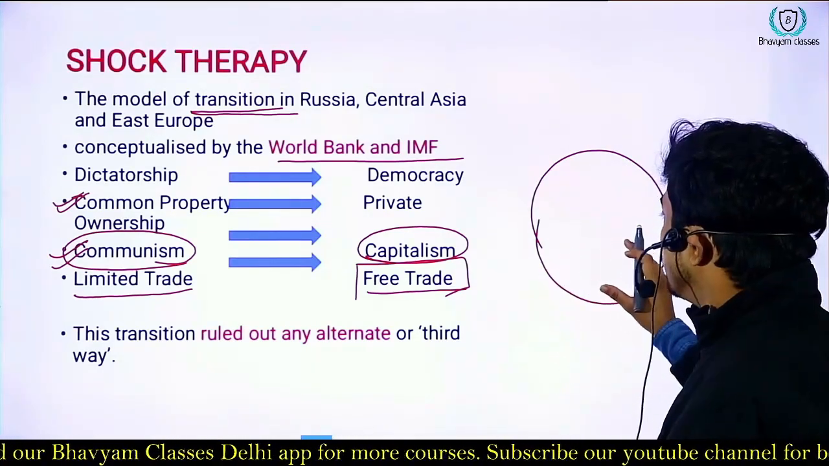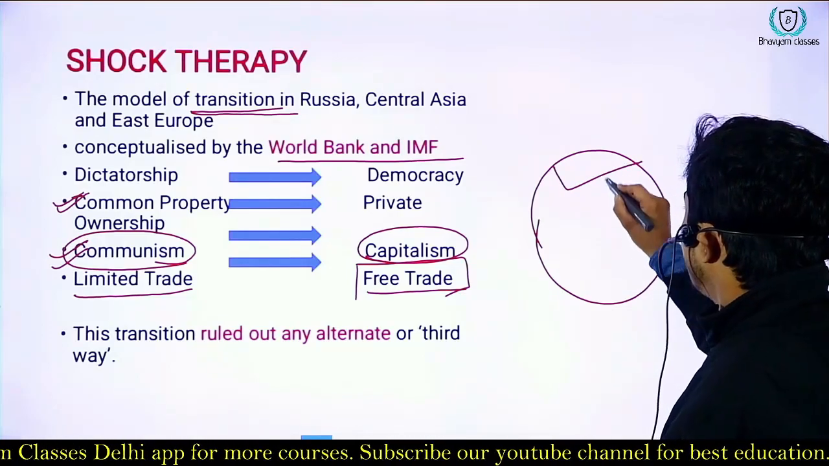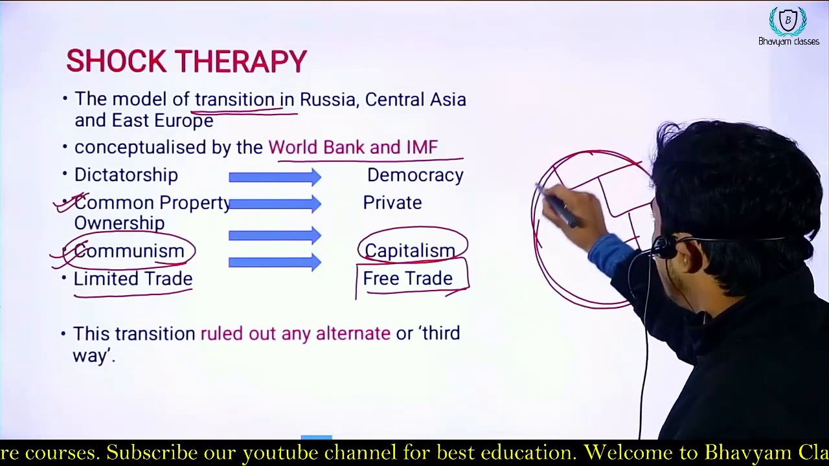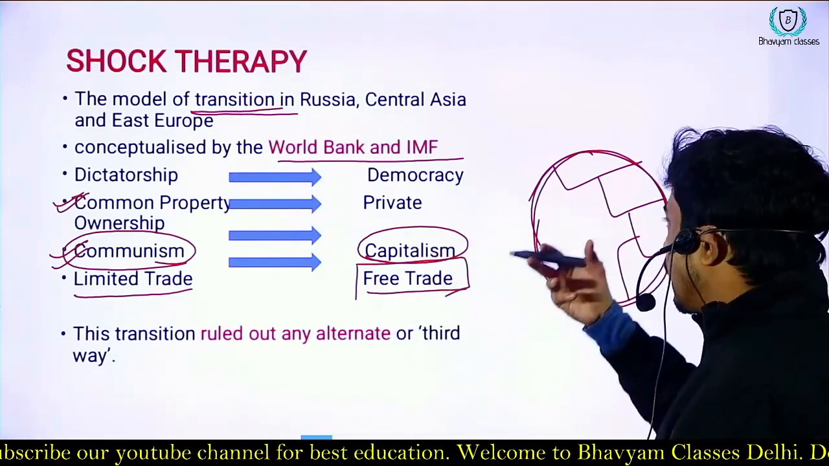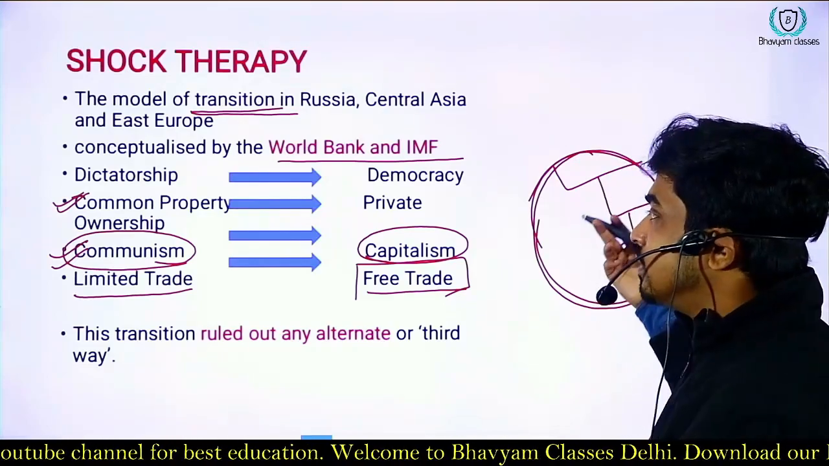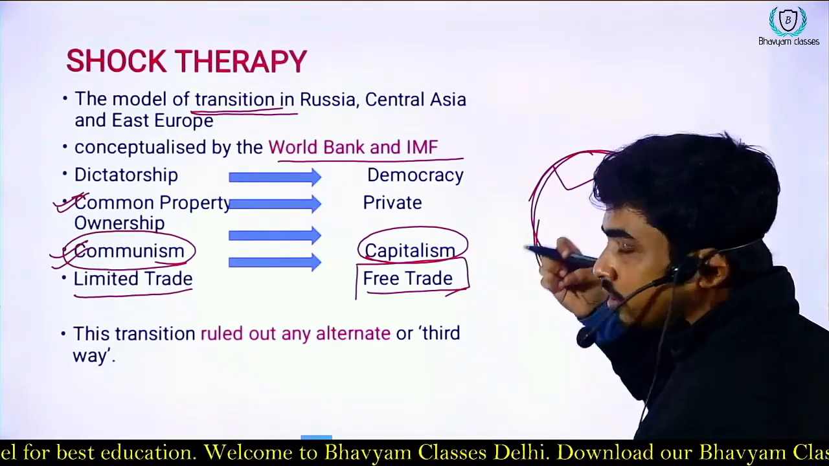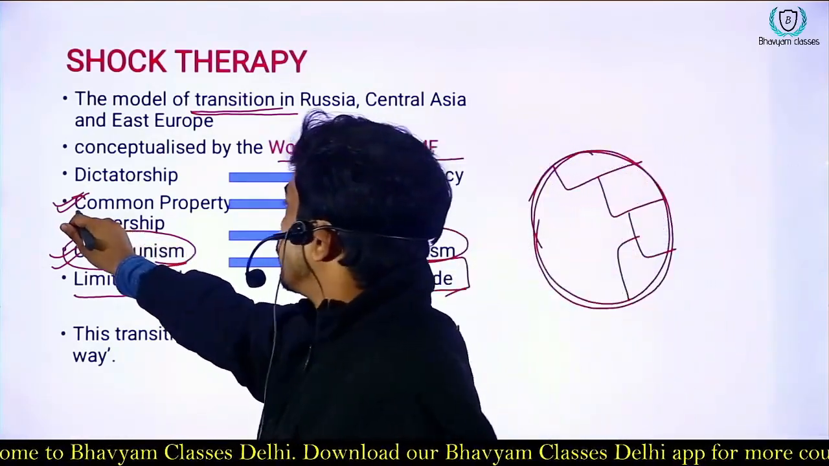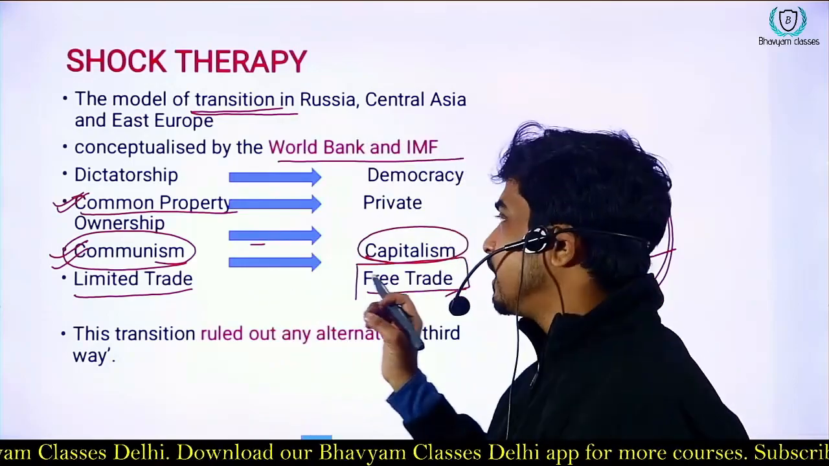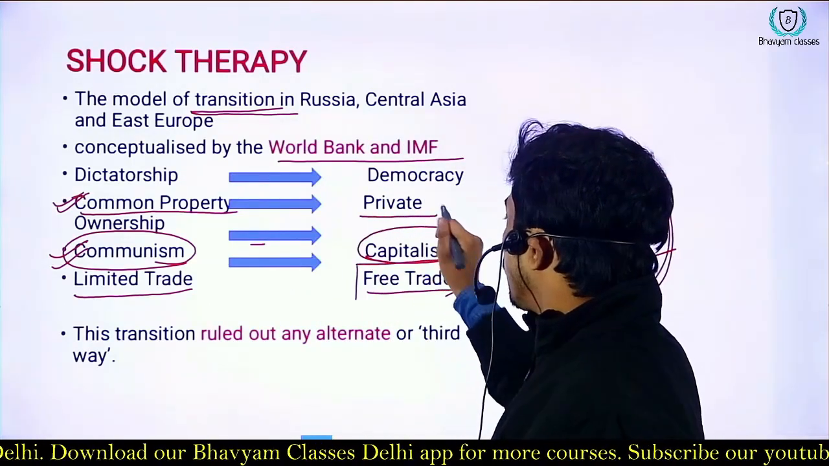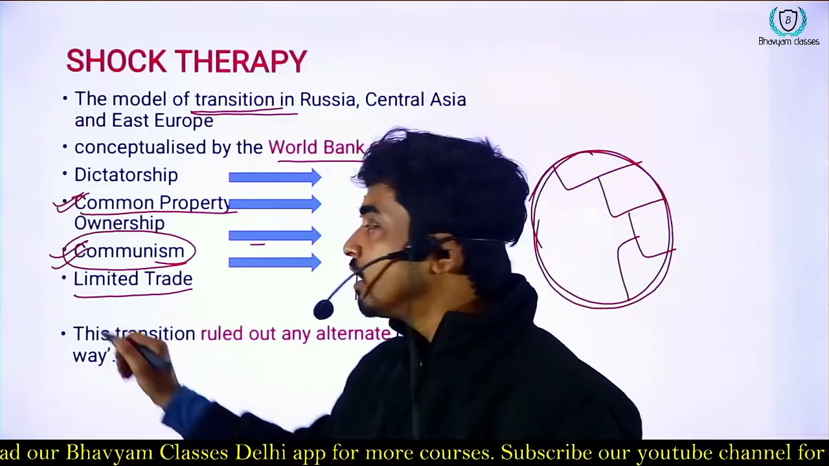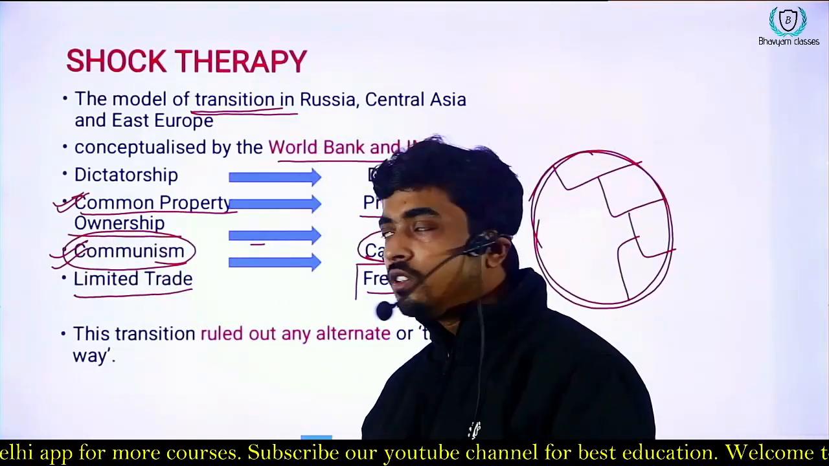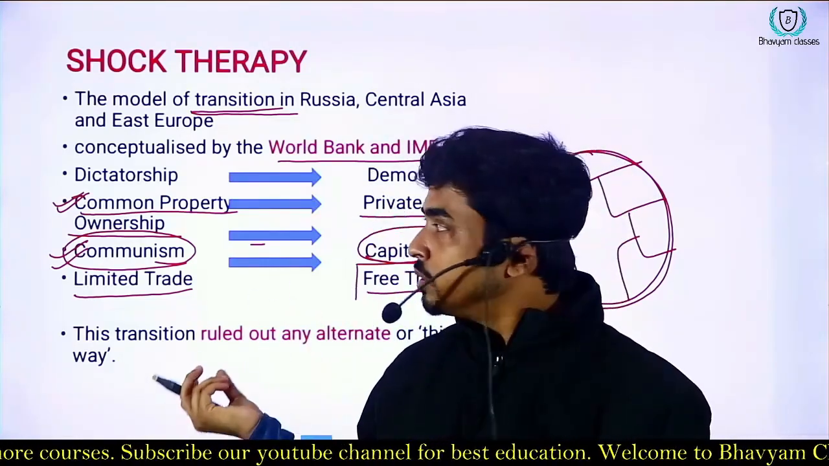There is no one who will have this land, someone will have this, someone will have that. All the land is considered as one, and all the members of the society are the owner of that land. That was the idea that was there in communism. So common property could not be sustained. That has to be eradicated to facilitate private ownership. So common property ownership was to be transitioned into private ownership.